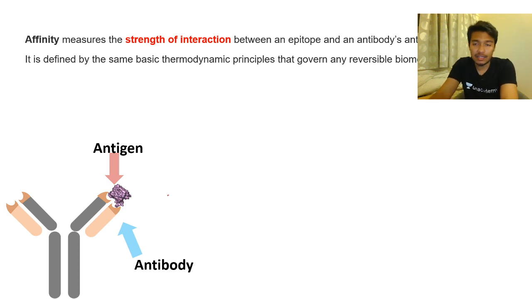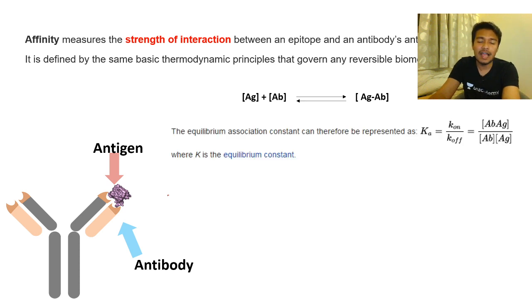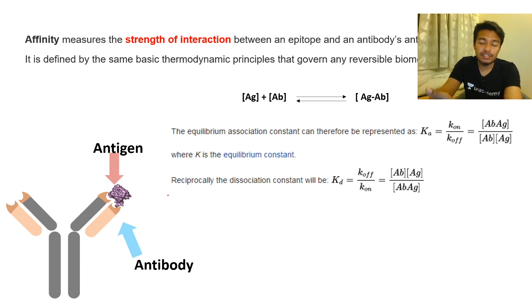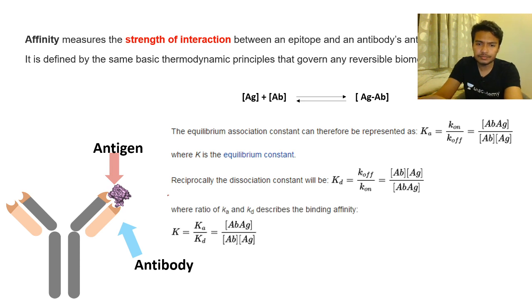Generally, for an enzyme substrate reaction, or a receptor ligand interaction, or an antigen antibody reaction, you write the reaction in a simplified manner, like antigen binds to antibody forming a complex. If the interaction is very strong, only the forward reaction is preferred. If the interaction is very weak, the dissociation part, that means the backward reaction, is favored. You can name the forward reaction constant as the association constant, which simply means K on by K off. And the backward direction can be thought of as the dissociation, which is a ratio of K off by K on, right? Now this is super important because they asked a question like this.